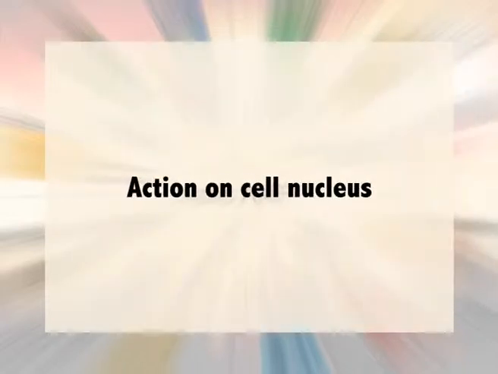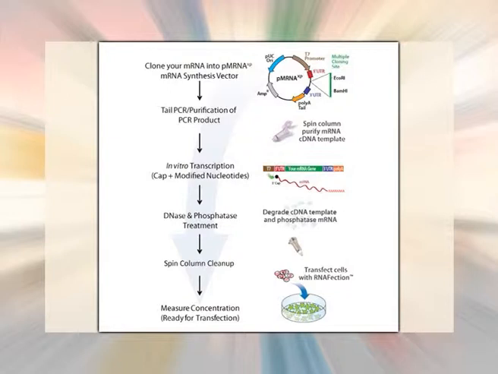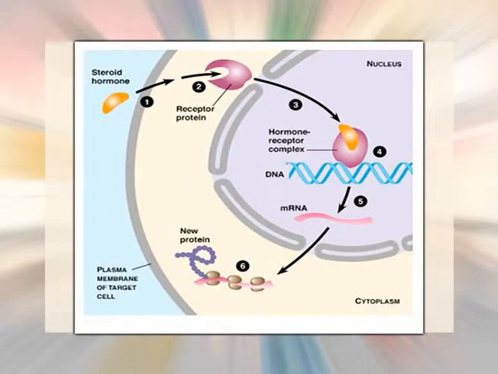Action on cell nucleus. Few hormones are able to control the activity of specific genes and thus regulate the synthesis of mRNA and hence the enzymes present in the cells. Some hormones are isotopically labeled and are found in the nucleus. The steroid hormones increase the synthesis of all types of RNA by the nucleus. Current evidence indicates that hormones acting on nucleus and regulating RNA and protein synthesis do so by influencing the enzymes and RNA involved in protein synthesis.